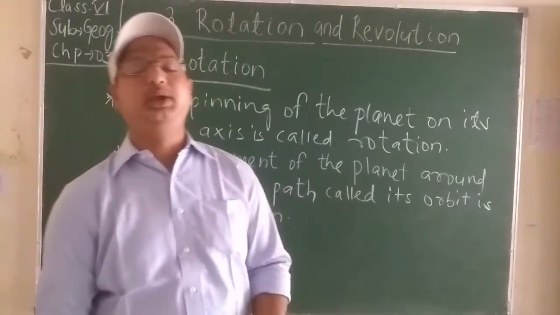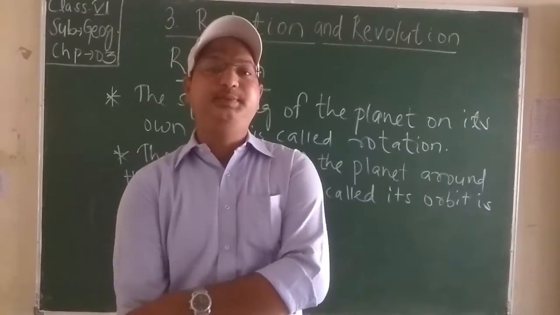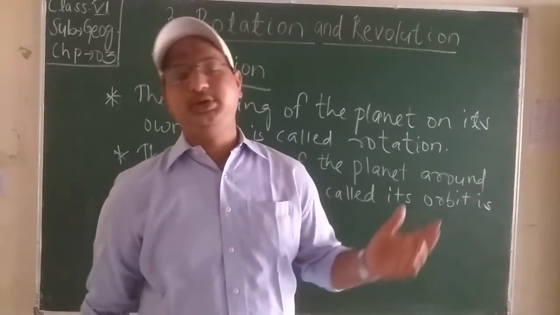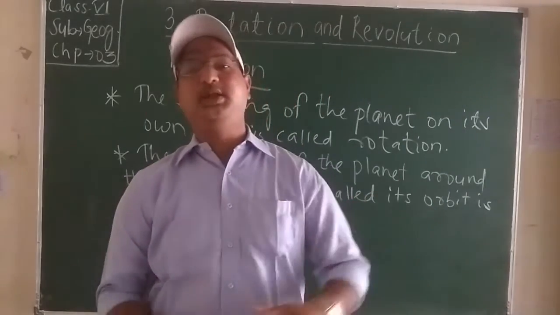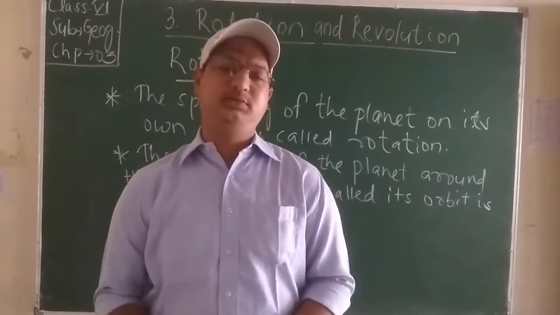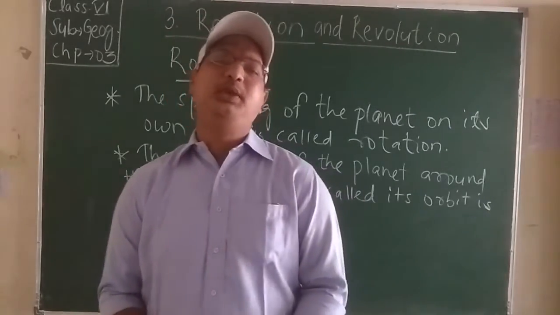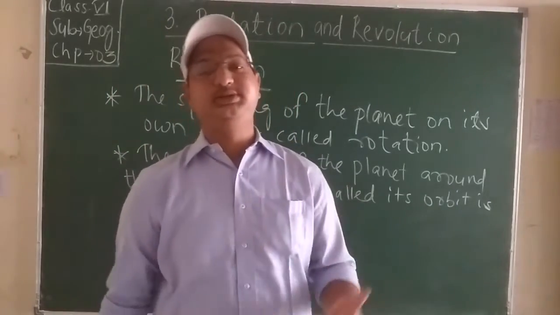So this is the main difference between both of them. When the planet Earth rotates on its own axis, that is called rotation, and when it revolves in its orbit, that is the fixed path of any planet. Okay friends, every planet revolves on its own axis to make one revolution, and it depends upon the distance and what time does it take.